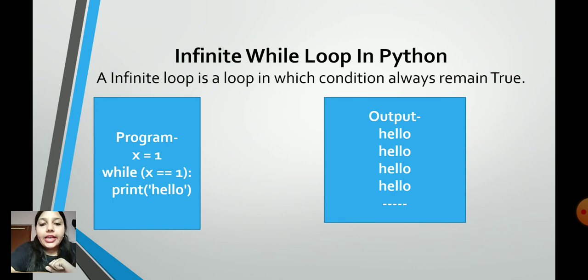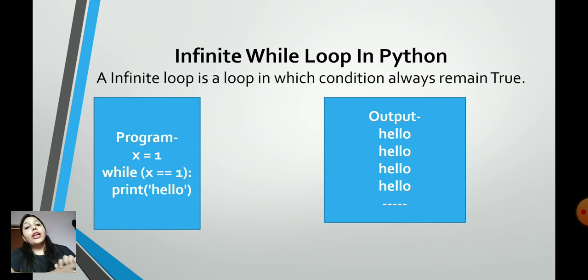Let us understand with the help of an example. x equals 1, while x double equals 1, print hello. Now let me tell you the difference between single equals and double equals here. Single equals is an assignment operator, that means the value 1 is assigned to variable x. But in Python, when you have to compare two things, you cannot use the single equals sign because it is an assignment operator. So you have to use double equals for the comparison of two things.